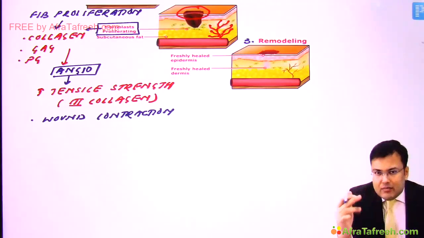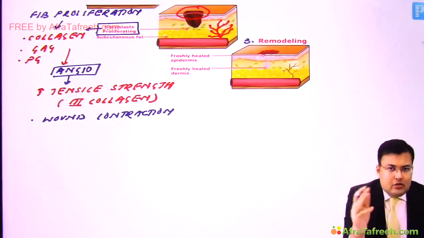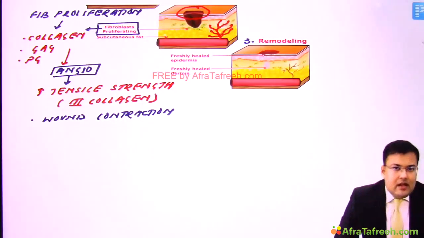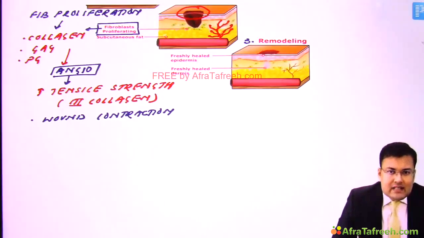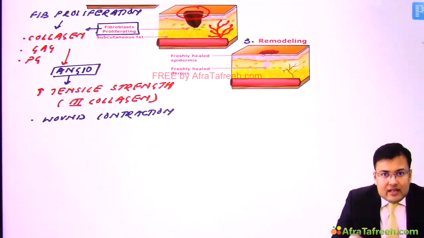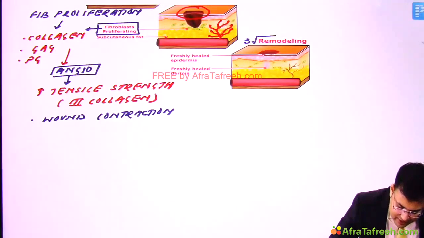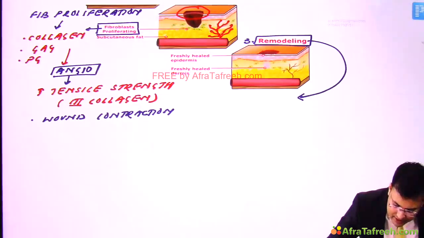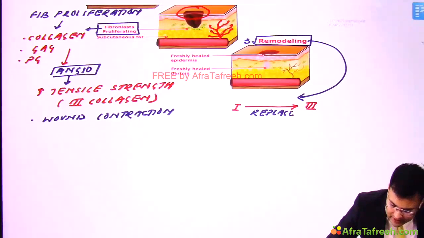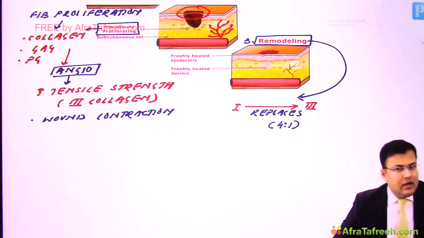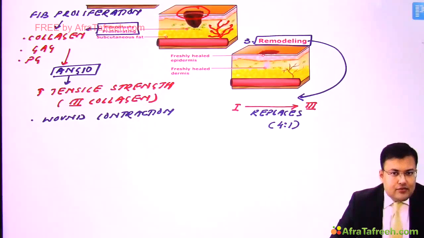Now what happens in remodeling? Initially there was deposition of type 3 collagen. Now type 1 collagen starts replacing type 3 collagen till the ratio of 4:1 is achieved. So the ratio of type 1 to type 3 collagen is 4:1.